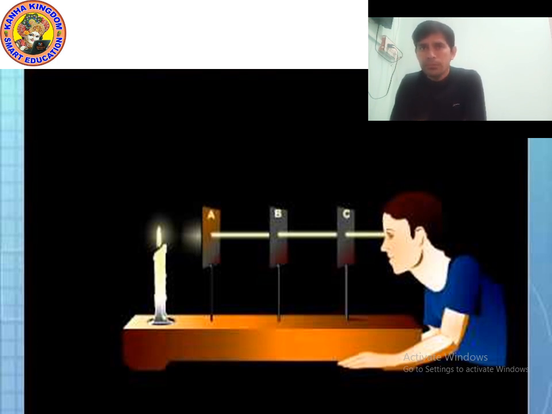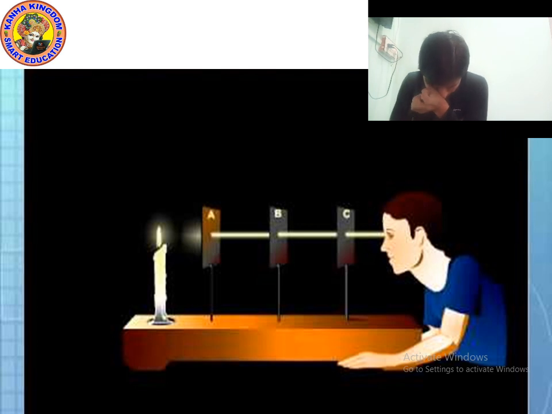And you will make a circular hole in all three cardboards A, B, C. The holes should be of equal radius, equal diameter. You can use a coin to make the hole in the cardboard. Yes, it is the best idea.